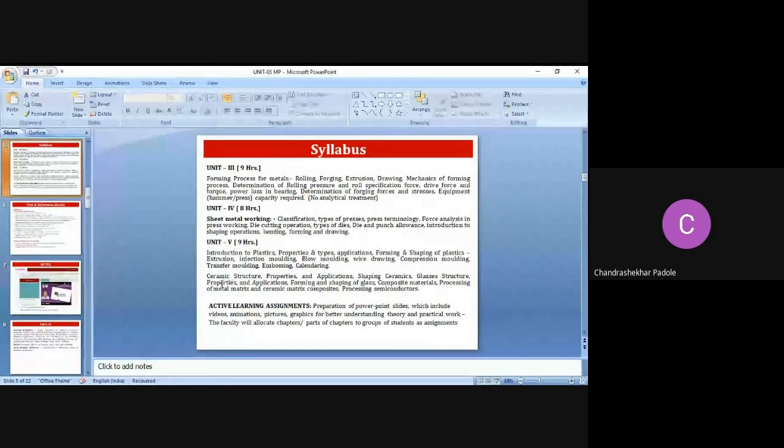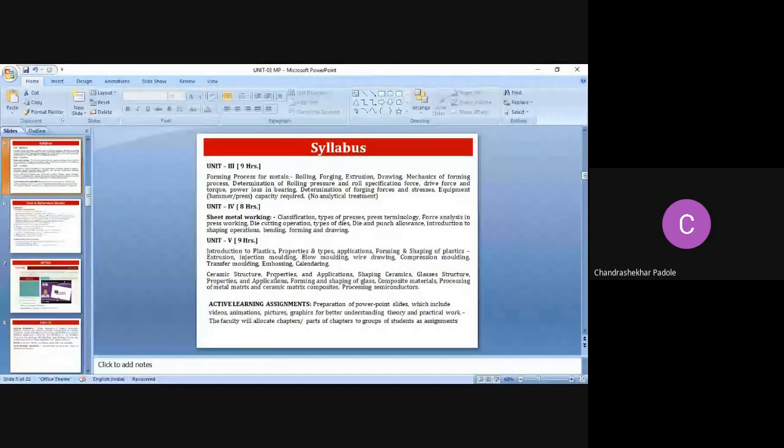Then again some ceramic structure, properties and application of the ceramic, shaping ceramic, how the ceramics are being shaped, then glass, what is the glass structure, what are the properties of the glass, what are the application, then how the glass are being shaped and formed, then composite material, processing of metal matrix and ceramic matrix composite, processing and semiconductor. All this is included in the unit number 5, right?